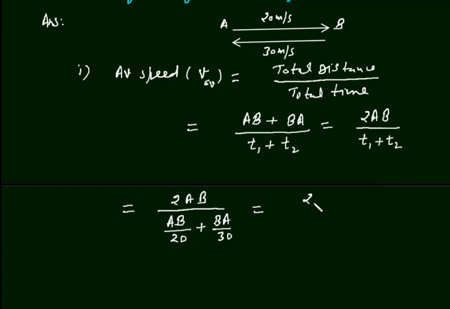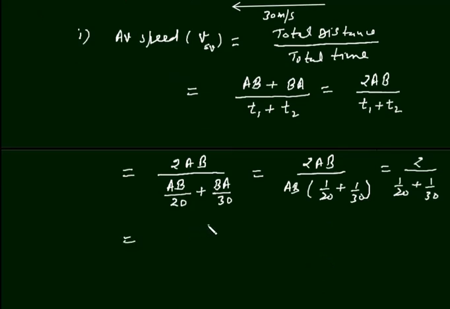So this is 2AB upon, I take this AB common, 1 upon 20 plus 1 upon 30, since AB and BA are equal. So this is 2 upon 1 upon 20 plus 1 upon 30.